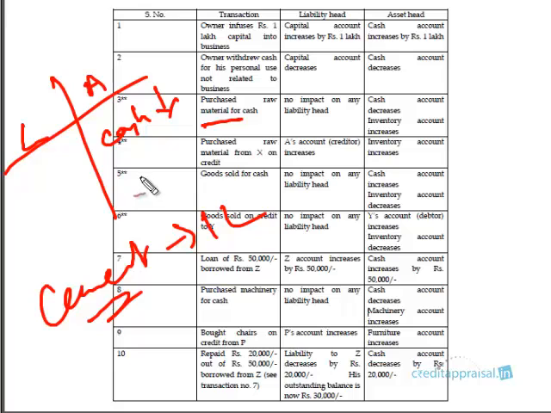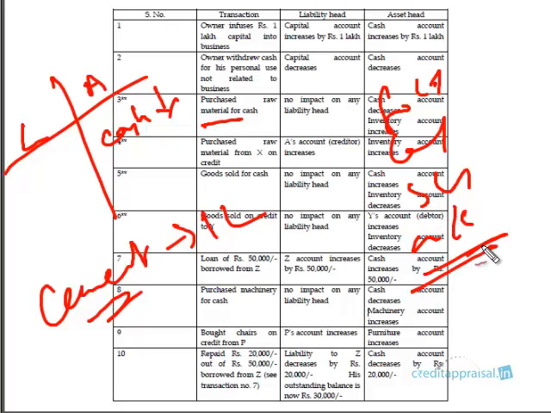So it is an asset, isn't it? We earlier spoke of the fact that gold or land, building, machinery, all are assets because they can be sold and money will be realized. Though you don't do that in the normal course of business, you don't sell machinery, you actually use it for production. But even then, if you want to sell it, you will sell it and get cash. So it is an asset. Similarly, this cement will be in the godown right now, but you will be putting it into production, and some product will be emerging and you'll be selling it. So it is an asset. Cash has come down, but cement, you can say stock, has gone up by the same amount. So the balance sheet is still tallying.